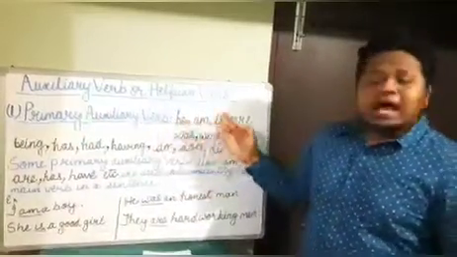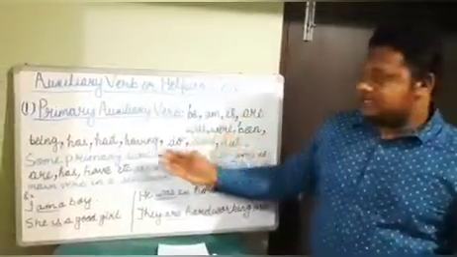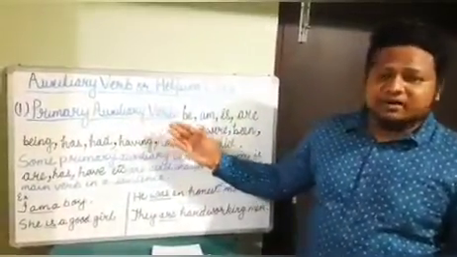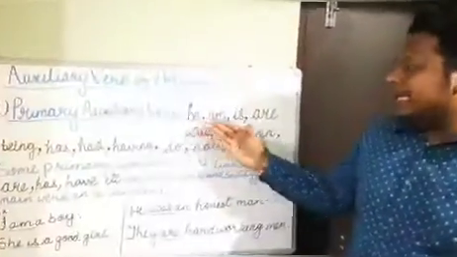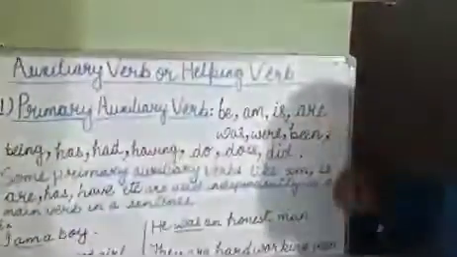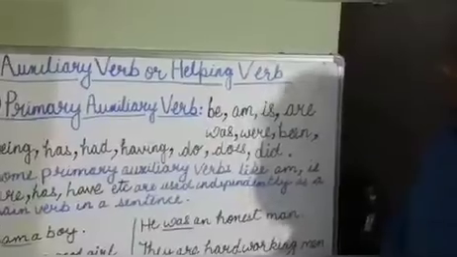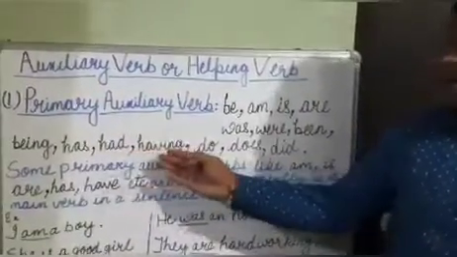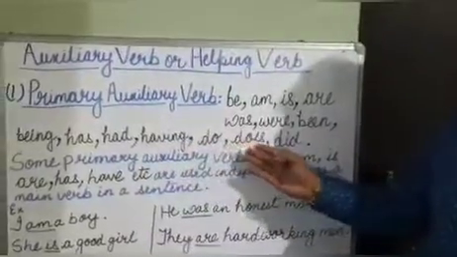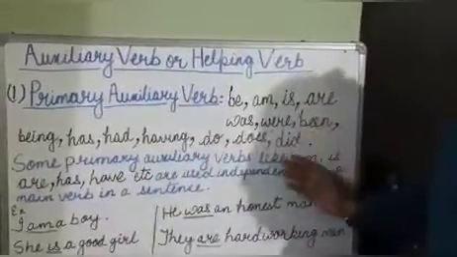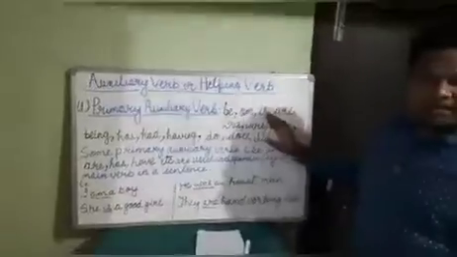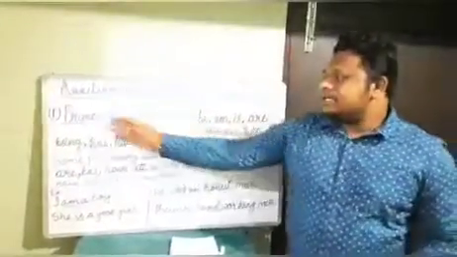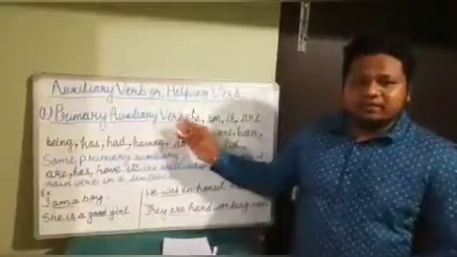Now I would like you to note down which verbs are categorized as primary auxiliary verbs. They are be, am, is, are, was, were, been, being, has, had, having, do, does, did. So these are the auxiliary verbs categorized as primary auxiliary verbs.